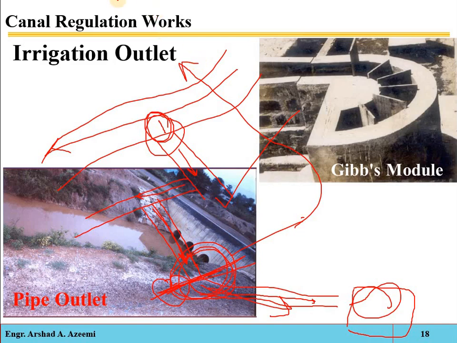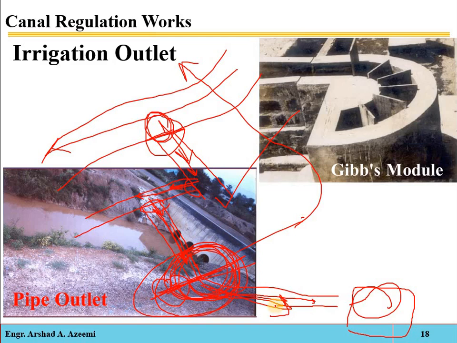Generally, this is the inlet point of the main canal, this is the inlet point of the sub-main canal, but an outlet from the main canal. This is the inlet point of the distributary, but an outlet from the sub-main canal. But in irrigation we are considering the outlet to be the point where the water enters from the state-owned canal into the private canal.